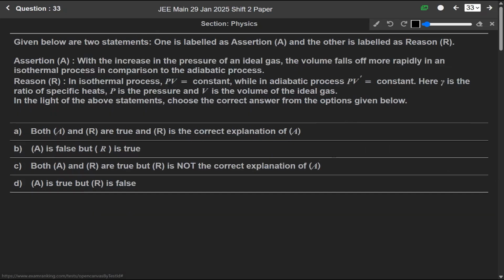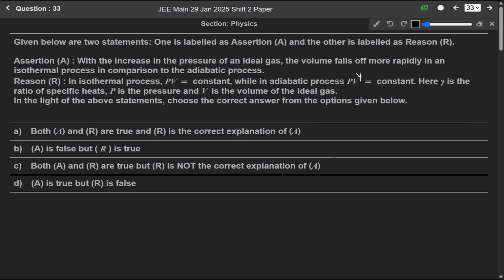Now question 33. Given below are two statements. One is labeled as assertion A and the other is labeled as reason R. Assertion A: with the increase in the pressure of an ideal gas, the volume falls off more rapidly in an isothermal process in comparison to the adiabatic process. And the reason is given as: in an isothermal process, PV equals constant, while in an adiabatic process, PV^gamma equals constant. Here gamma is the ratio of specific heats, means Cp over Cv.